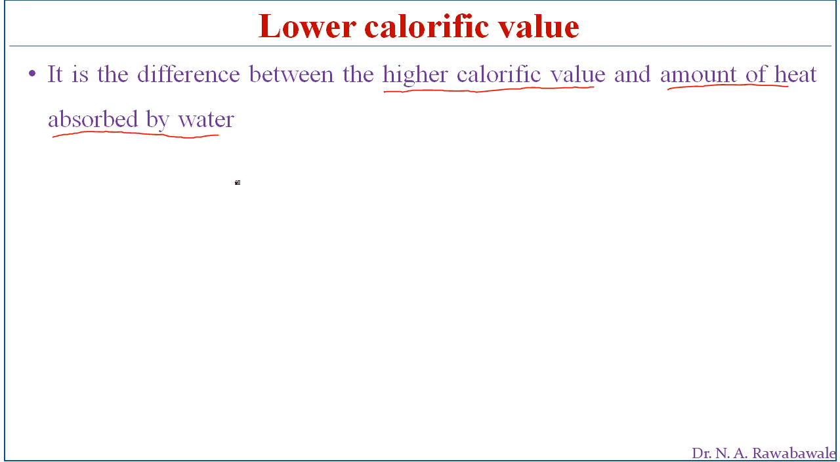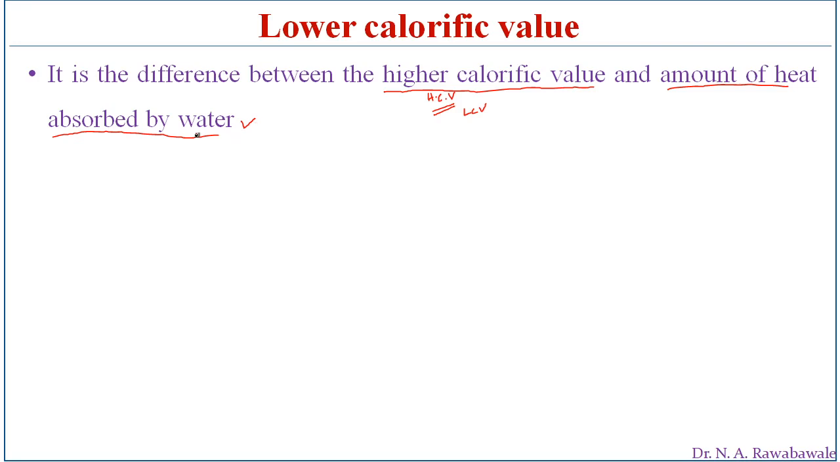So the amount of heat carried by water vapor is subtracted from the higher calorific value, and the amount of heat energy which is taken for use is known as the lower calorific value. So the water which comes in the flue gases comes from two sources: the water present in the fuel, as well as the hydrogen present in the fuel, which gets converted into water.